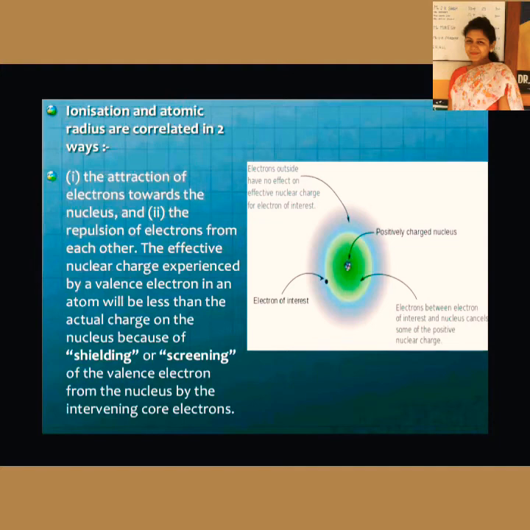The outermost electrons would be expected to experience the nuclear charge. Now due to this shielding effect, it will be slightly less. So the shielding effect shields the outermost electrons, and the effective nuclear charge experienced by the outermost electrons will be slightly less.